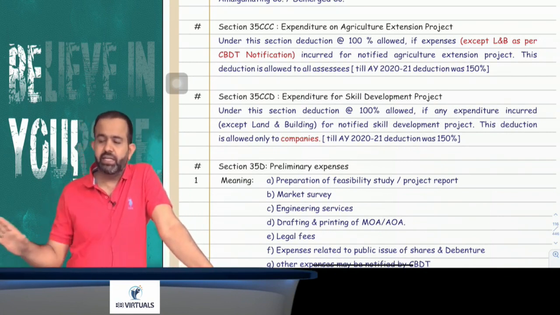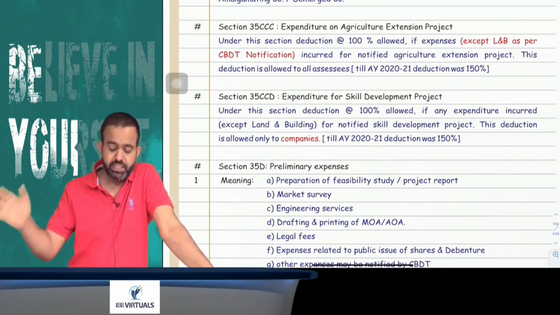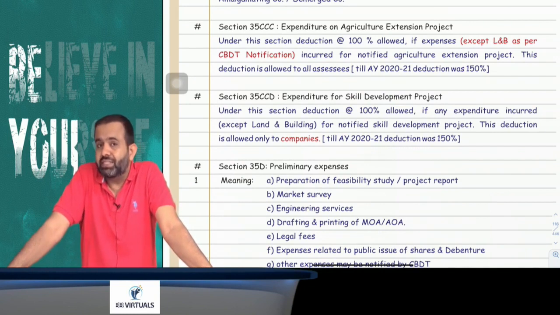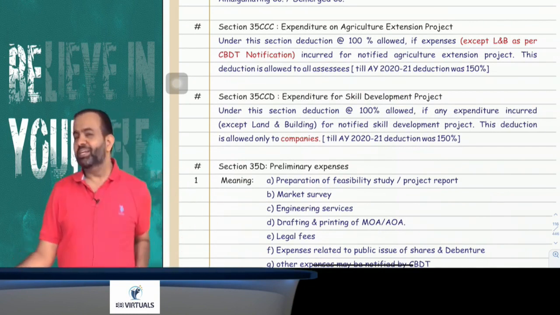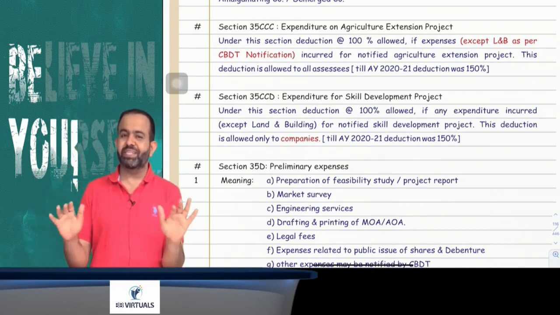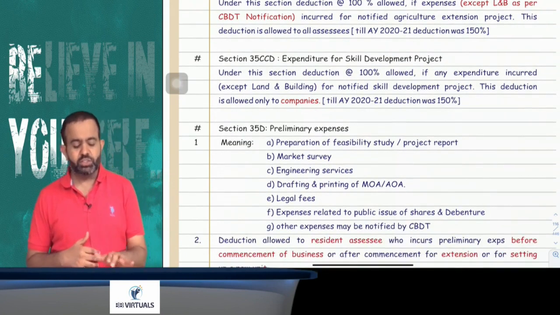Means for land and building deduction is not allowed, but for all other revenue and capital expenditure 100% deduction is allowed. Guys, till last year that deduction was 150%, but from this year deduction is only 100%. So in scientific research also your maximum deduction now is 100%. Here also maximum deduction is 100%. After that, section 35 CCD.